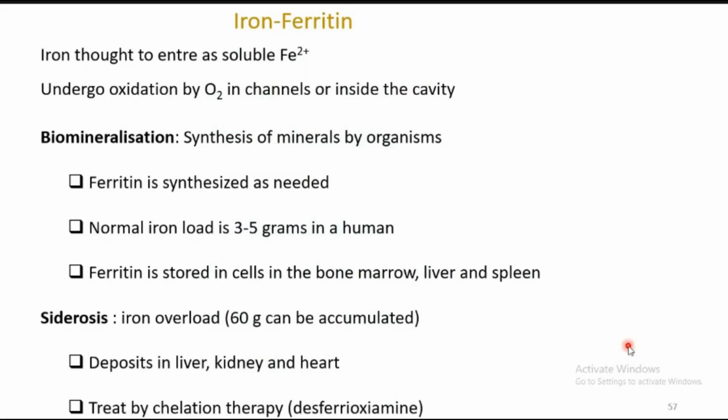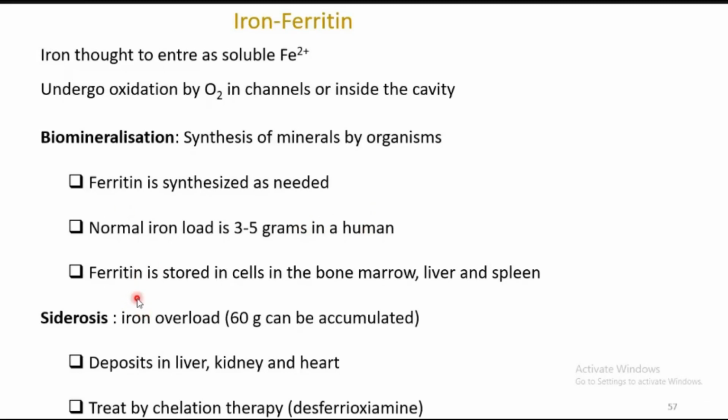In ferritin, iron is thought to enter, as we said already, in the plus 2 oxidation form, undergo oxidation by O2 in the channels, and be converted into iron 3 plus. Once it is converted into iron 3 plus, the biomineralization process takes place, which stabilizes the iron 3 by coordination with the protein structure. Ferritin is synthesized whenever it is needed. The normal iron load in ferritin is 3 to 5 grams. Excess iron also leads to some disorders.